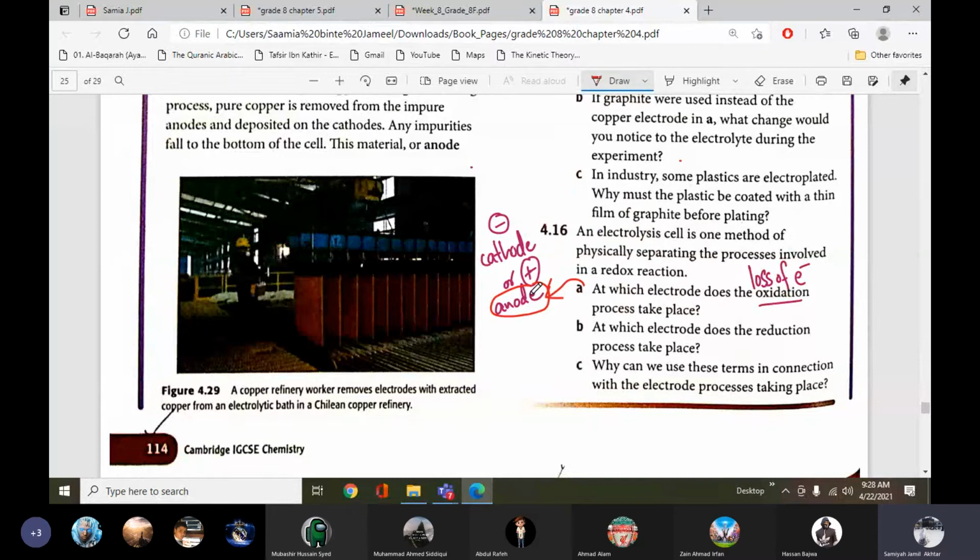So at which electrode does oxidation take place, meaning the loss of electrons? At the anode, because the negative ions go to the anode and lose the extra electron. And at which electrode does the reduction take place? That's the cathode. Why can we use these terms in connection with the electrode processes taking place?